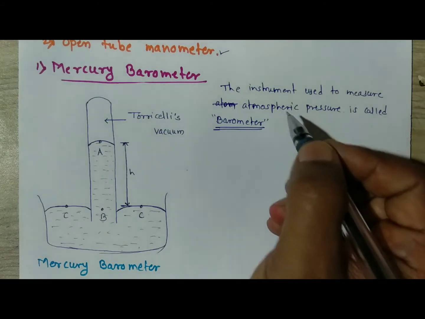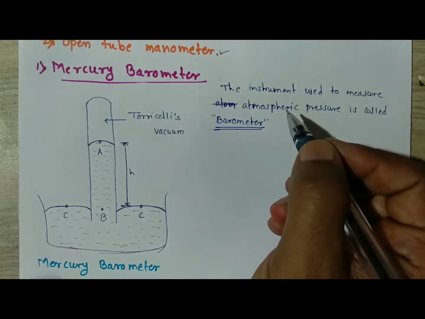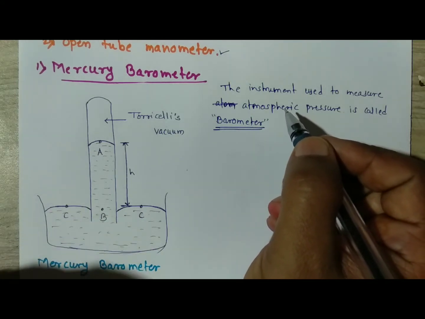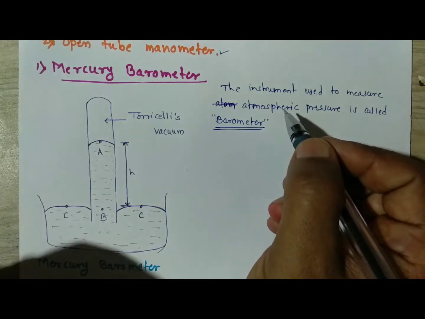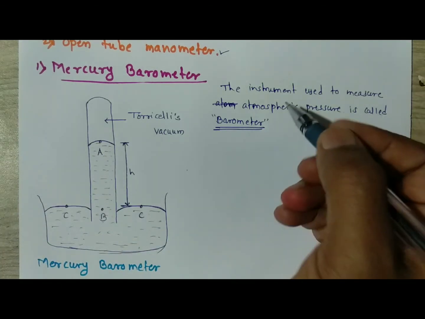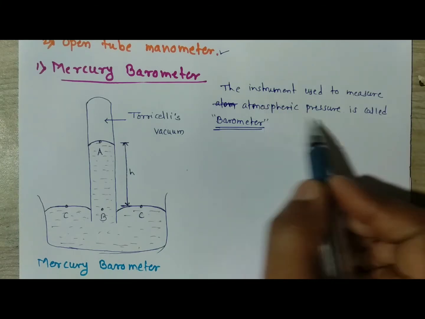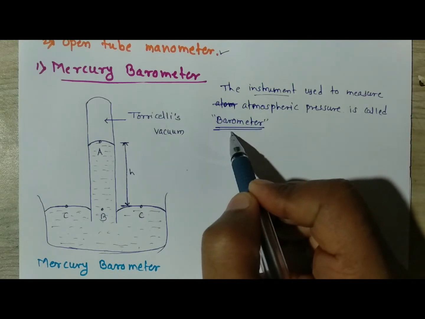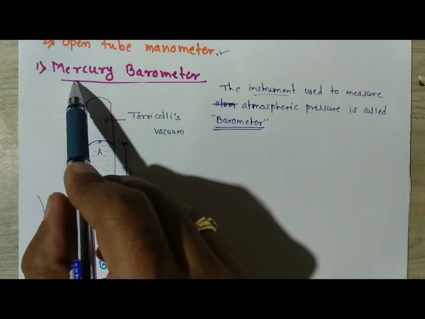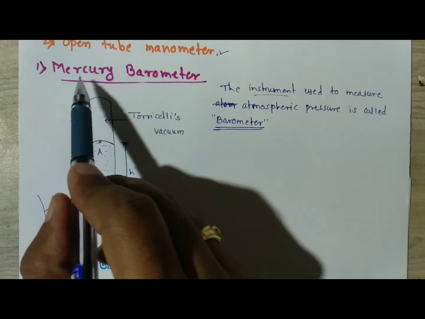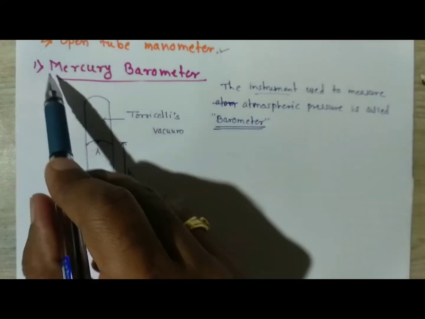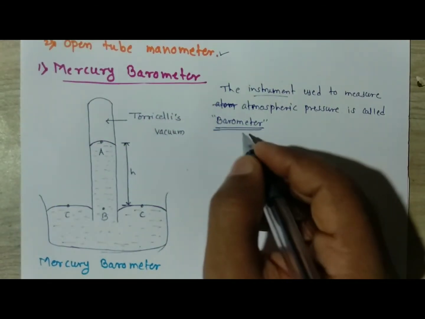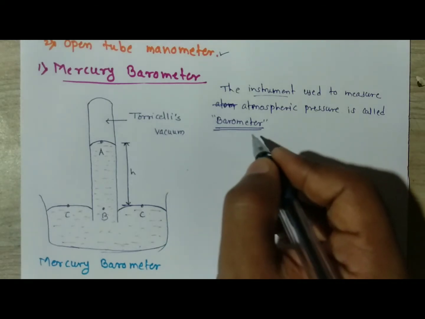What is atmospheric pressure? We know that atmospheric pressure is nothing but the pressure exerted by the air column above a given point. It is called atmospheric pressure at a particular sea level, and when we want to find out the atmospheric pressure we use an instrument called a barometer. The barometer we are discussing is the mercury barometer. Inside this barometer we use mercury, and this barometer was invented by Torricelli.